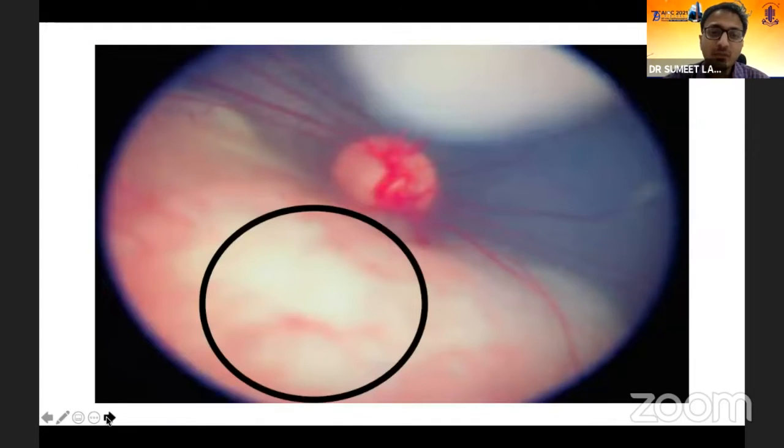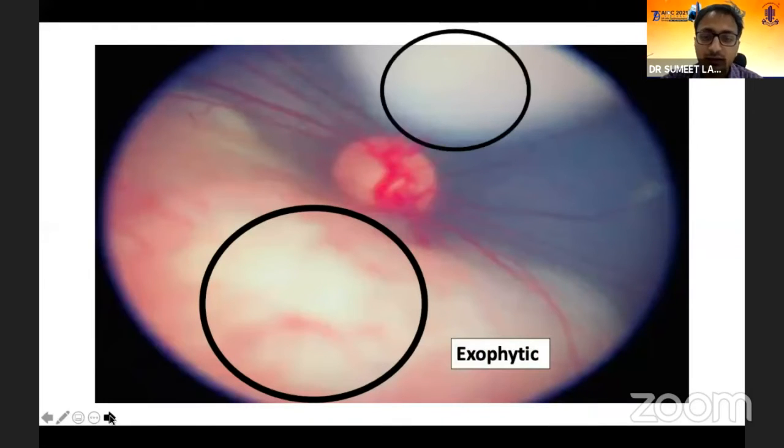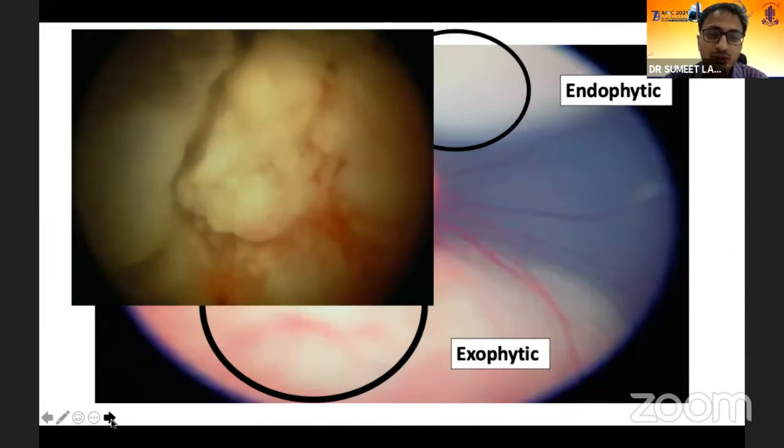Now, this is a very classical picture: an optic disc with dilated feeder vessels, and there are two tumors, one inferior and one superior to the disc. The one which is seen as whitish yellow in color is one with the retina draped over the tumor. This is nothing but an exophytic type of tumor. The other one comes with penetration of the retina and it is growing inside the vitreous. This is the endophytic type of tumor. So majorly when you want to morphologically classify, you can call it an exophytic tumor or an endophytic tumor, depending on the clinical examination.